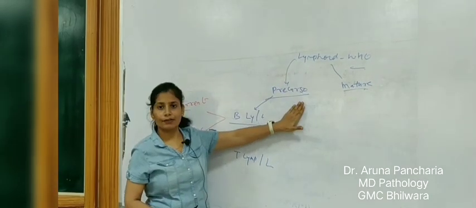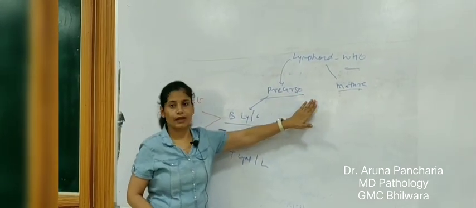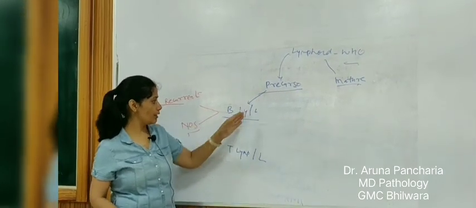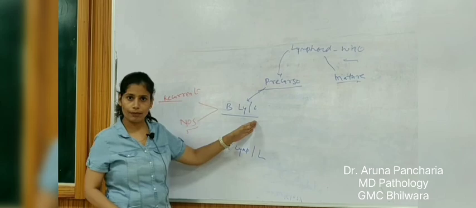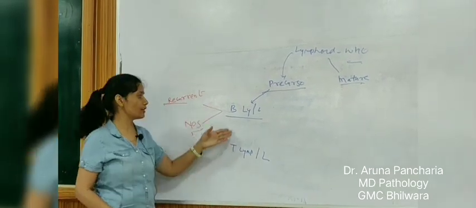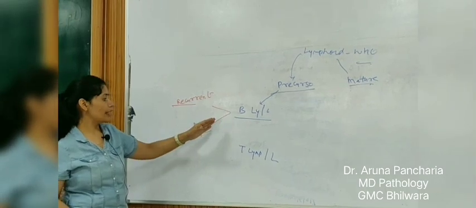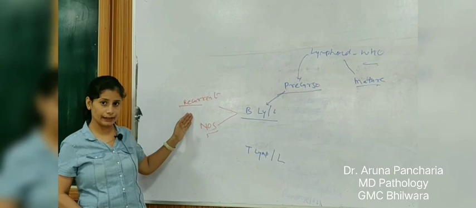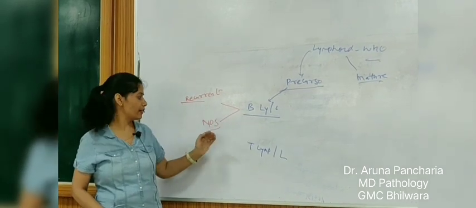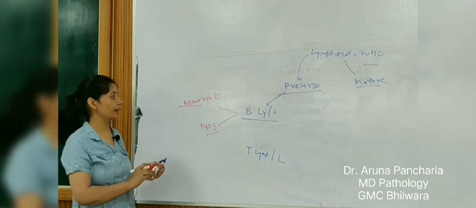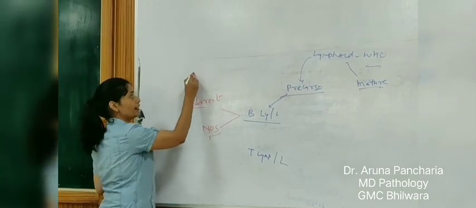Lymphoid neoplasm is divided into two, precursor and the mature. Precursor means immature form, and immature has got B lymphoblastic leukemia or lymphoma and T lymphoblastic. B lymphoblastic means lineage is of B cell origin, and the B cell origin is associated with the recurrent genetic abnormality, certain translocations are there, and here not otherwise specified. What are the recurrent genetic abnormalities? Just like in AML, there are certain translocations.